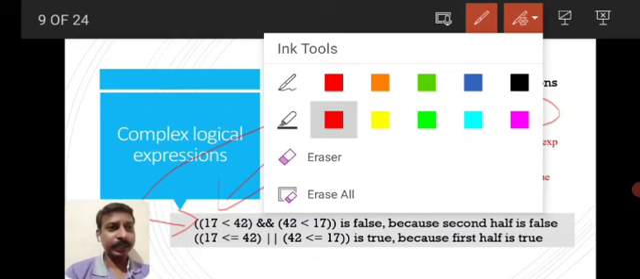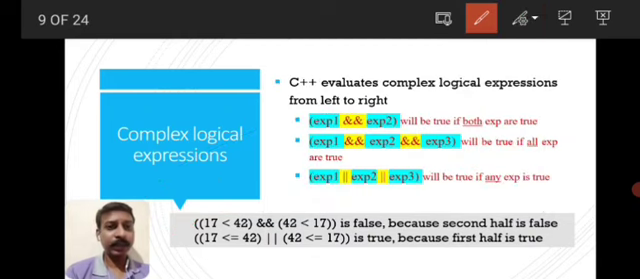Look at the first case. 17 less than 42. Is it true or false? 17 less than 42 is true, so I am marking T there. Second case, 42 less than 17. Is it true or false? 42 less than 17 is false. So expression 1 is true and expression 2 is false, so the output of logic AND is false.